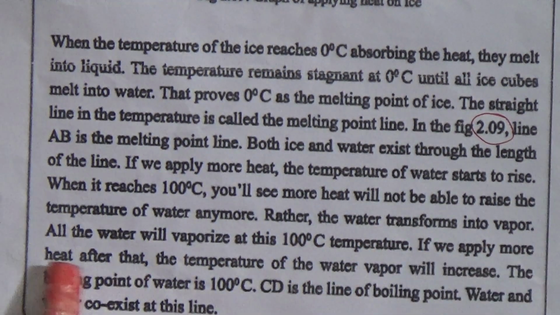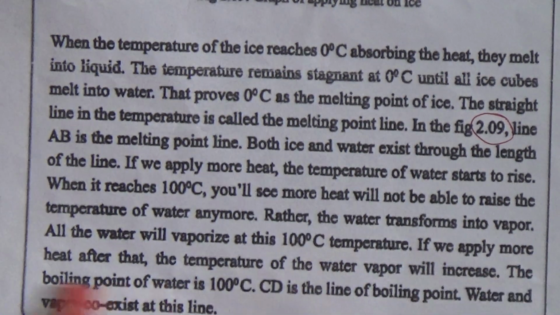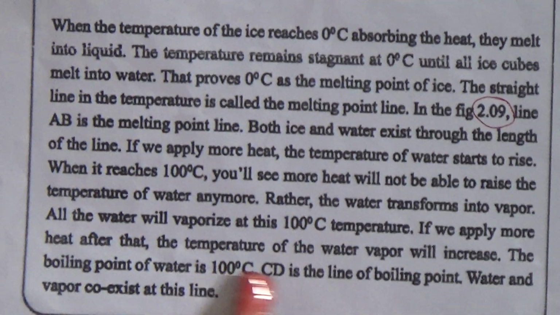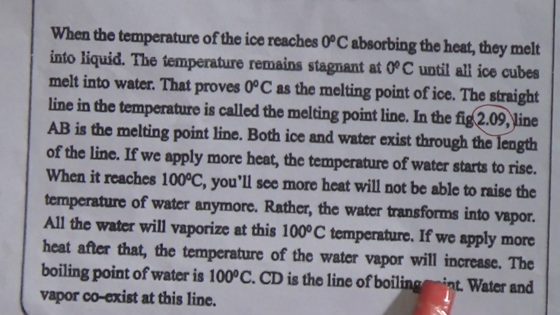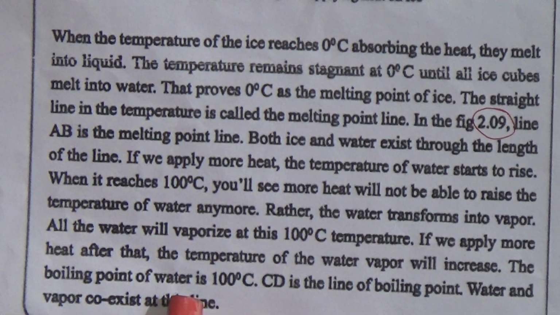If we apply more heat after that, the temperature of the water vapor will increase. The boiling point of water is 100 degrees centigrade. CD line is the boiling point line. Water and water vapor coexist on this line.